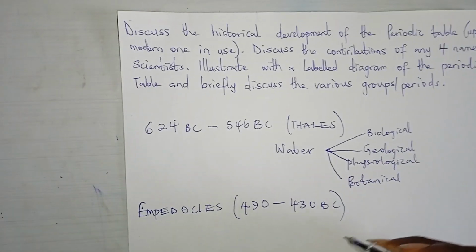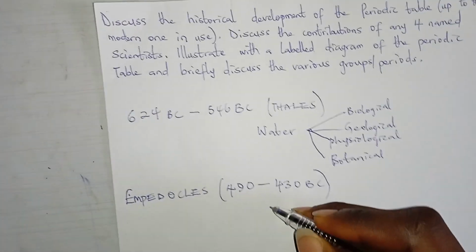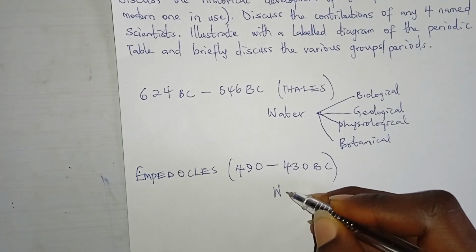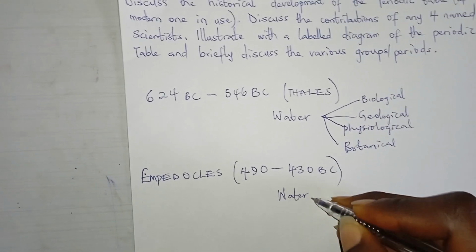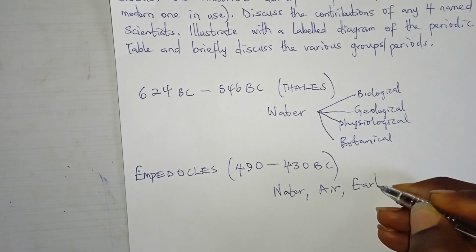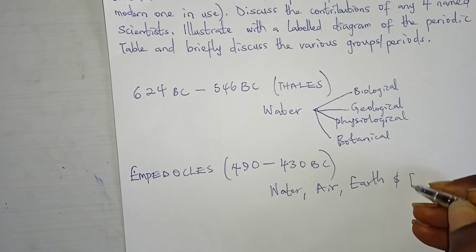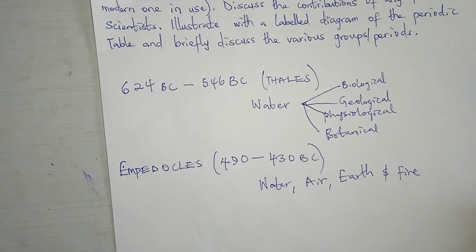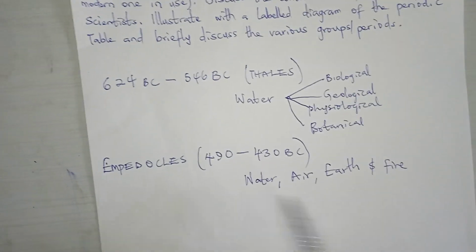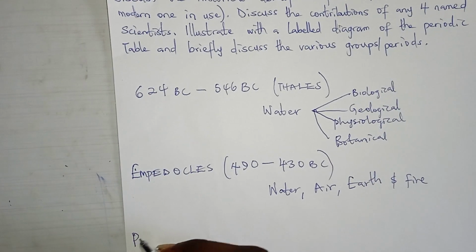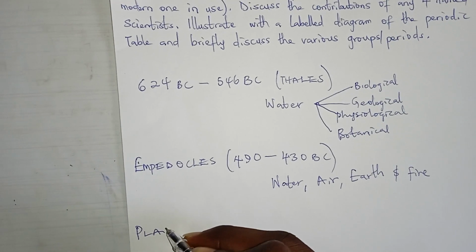So he was the one that now said that actually matter is made up of water, air, earth, and fire. If you've watched Avatar long ago, the Four Nations, so Empedocles postulated this, and we've all heard of this in our philosophy class.